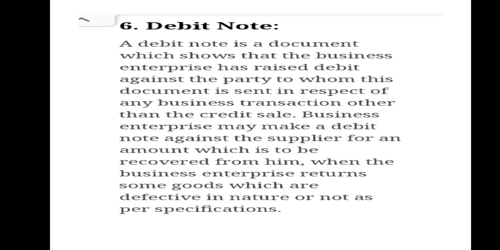Now, a very important document, debit note. When we return goods to a supplier, we prepare a debit note and send it to the supplier with the returned goods. A debit note is a document which indicates that the supplier's account is being debited. It is a source document which contains the date, transaction, the name of the account which is debited, the amount and the reason for the debit.